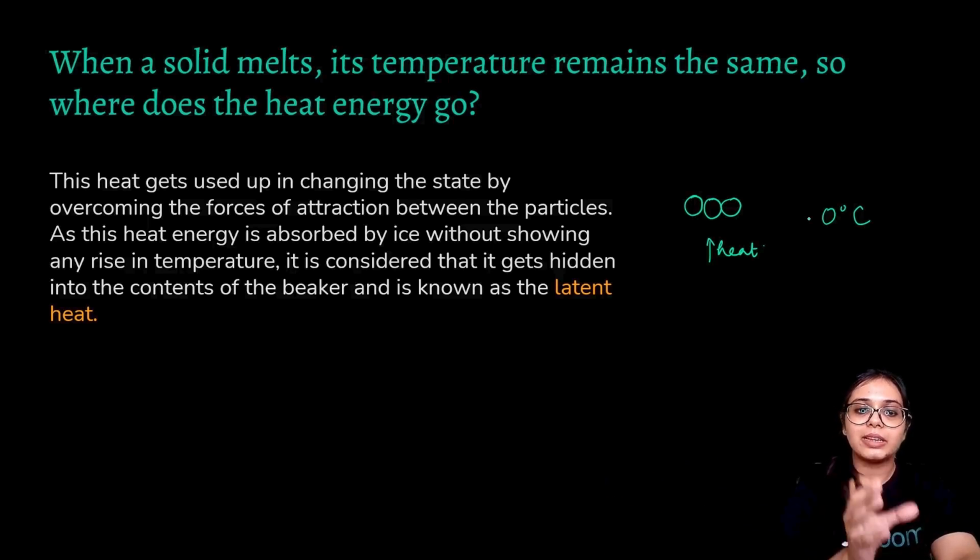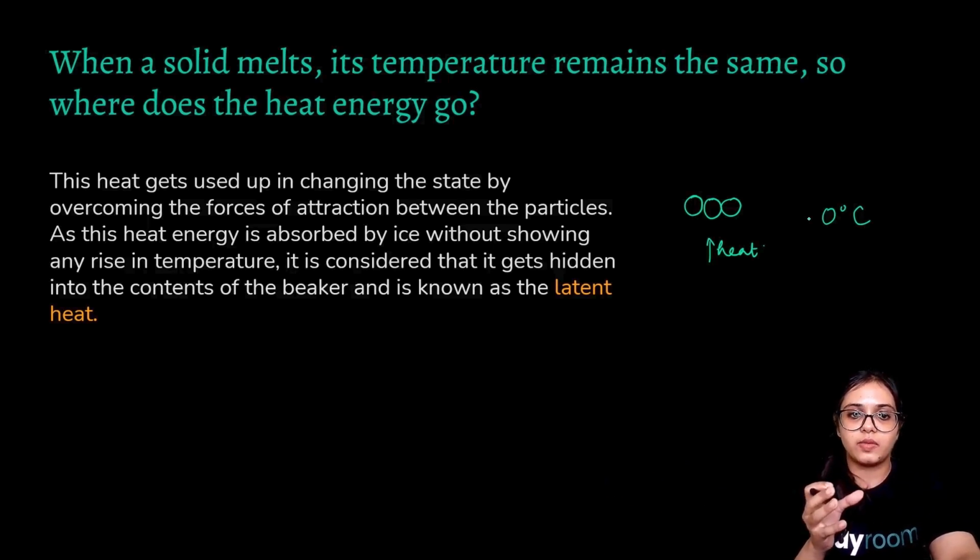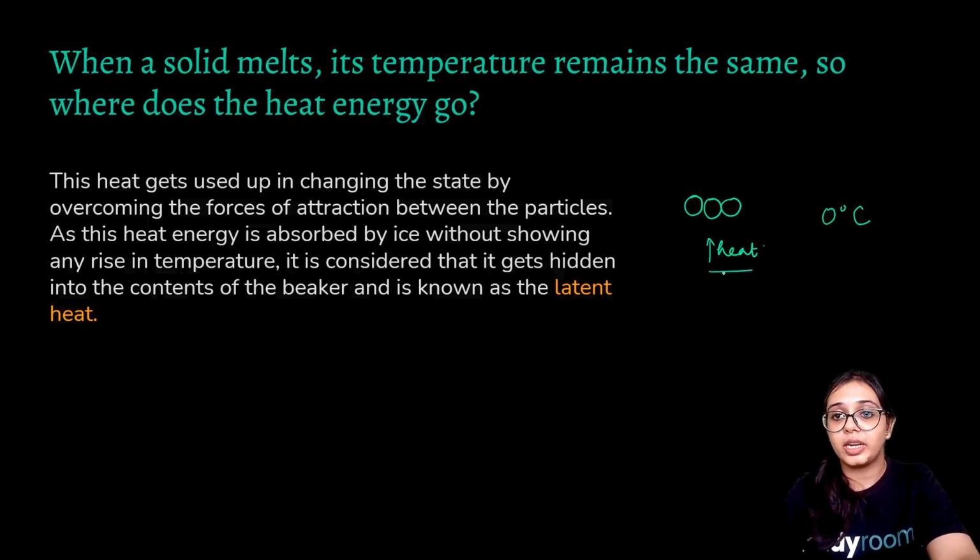This heat energy is absorbed by ice without showing any rise in temperature, so it is generally considered that it gets hidden in the contents of the beaker and is known as the latent heat. It is used up, since the temperature is not increasing but you are applying the source of heat.